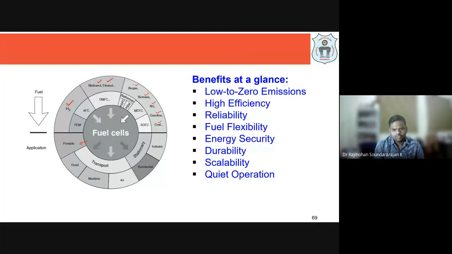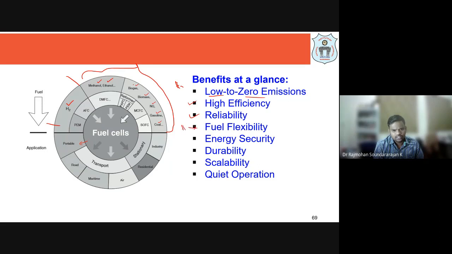And if you look at the benefits: when you use hydrogen as the fuel, it is zero emission. When you use methanol or anything of this kind and then hydrogen is produced, we can comparatively say low emission is there, but not zero emission of COx, NOx. And obviously, thermodynamically and in operational efficiency, we are going to have high efficiency with these fuel cells, and it is reliable, it won't fail you. So reliability and reproducibility are there for these fuel cells, and fuel flexibility also.